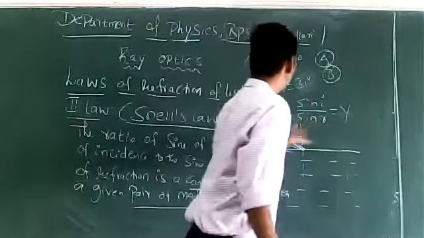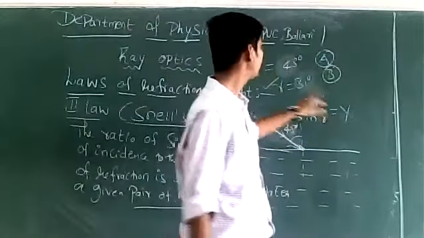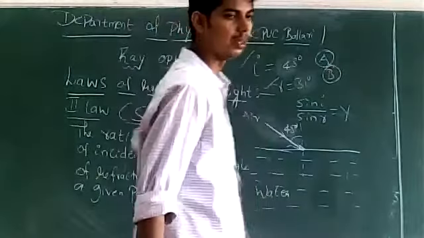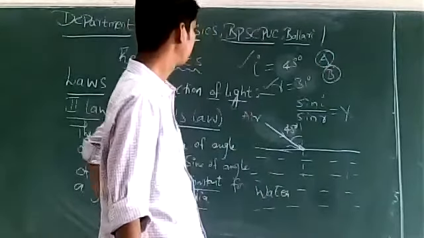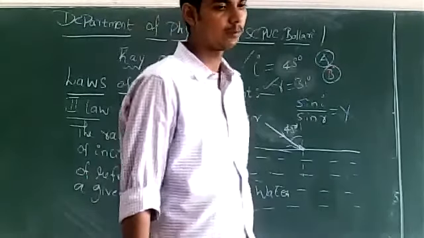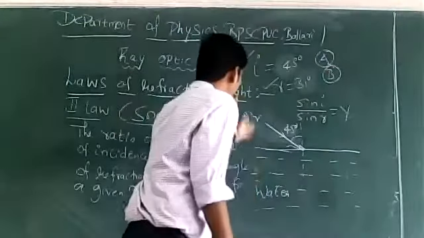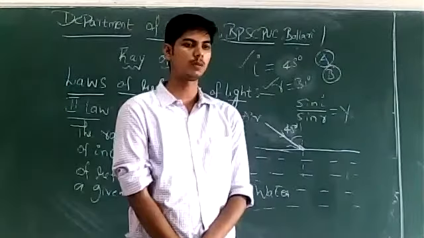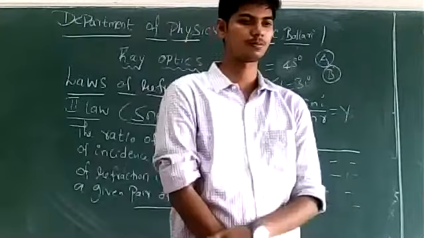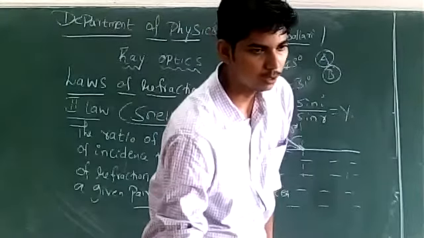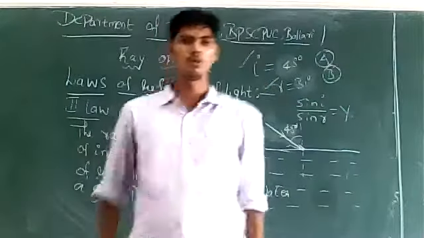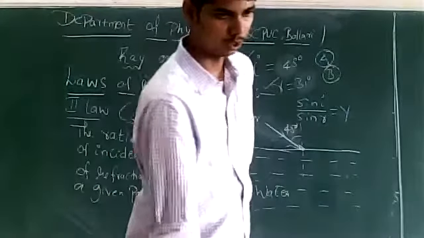What will be the answer for person B? What will be sin I by sin R for person B? He is doing the experiment with the same pair of media. What will be his answer? There must be a change in the answer, or not? Person A's sin I by sin R is y1. What should it be for person B?